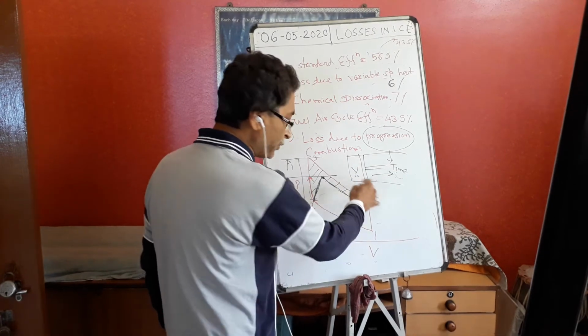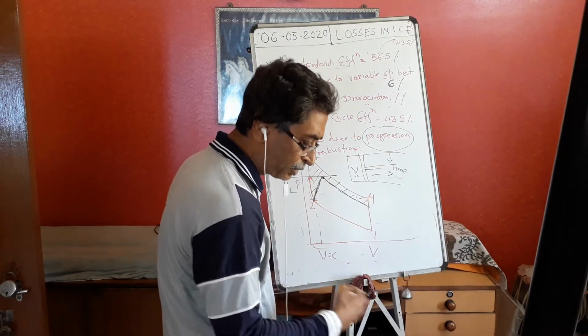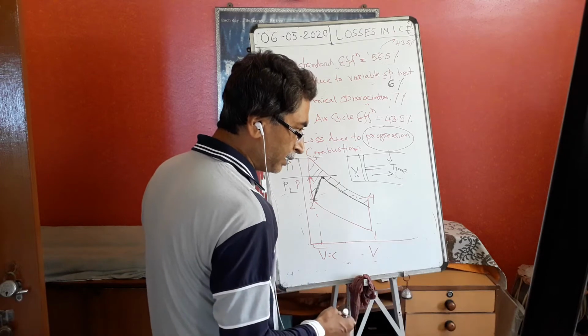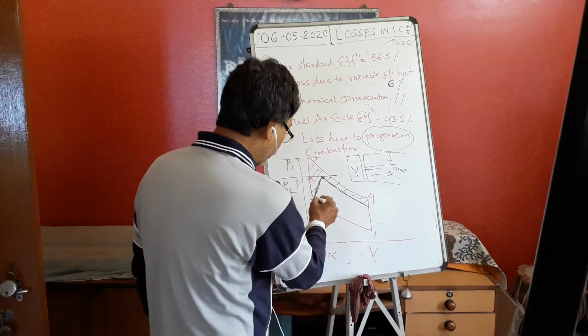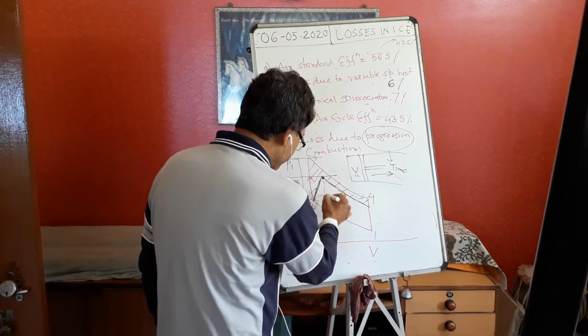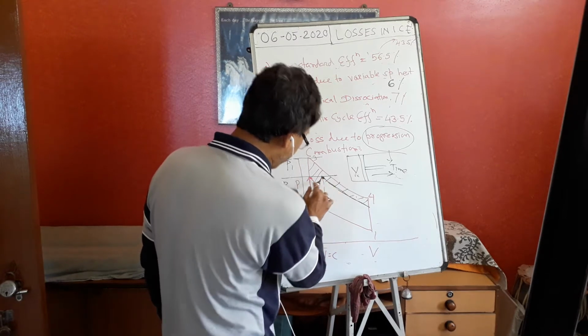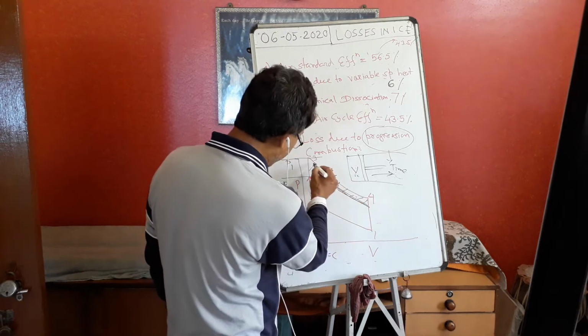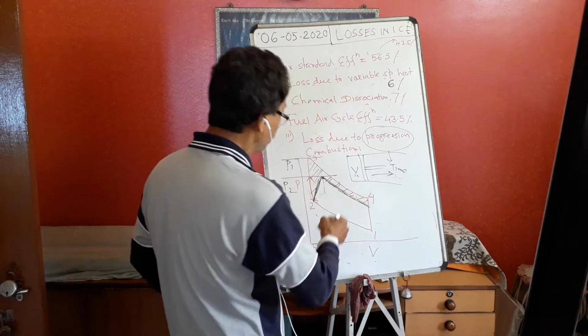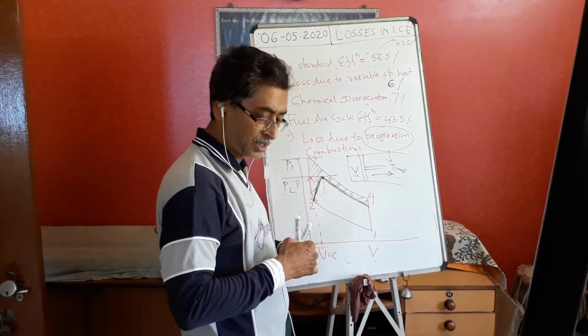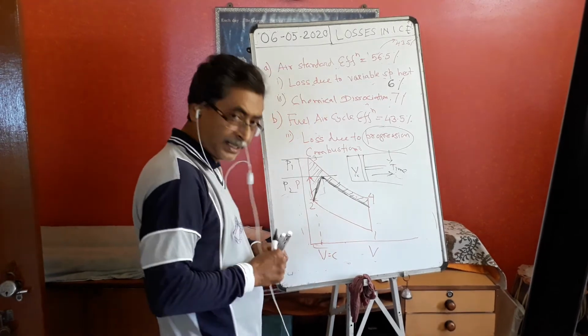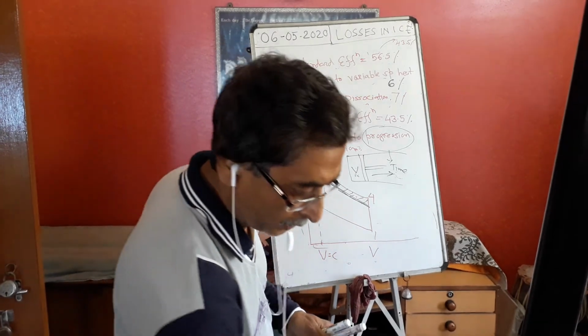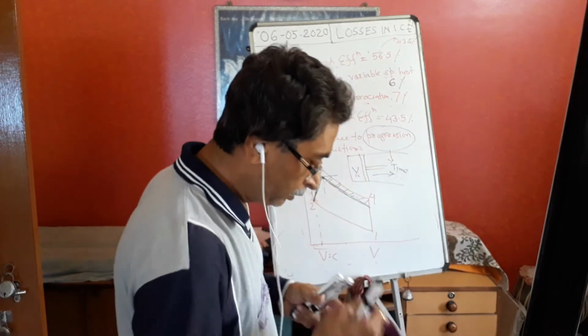So if it takes some time, in the meantime the piston is not stationary. The piston is continuously reciprocating. So the pressure cannot go so high. If the pressure cannot go high, then our actual cycle will be like that. So this amount of energy I will lose. That is the progressive combustion. Okay, so we understand that is the progressive combustion. This one.